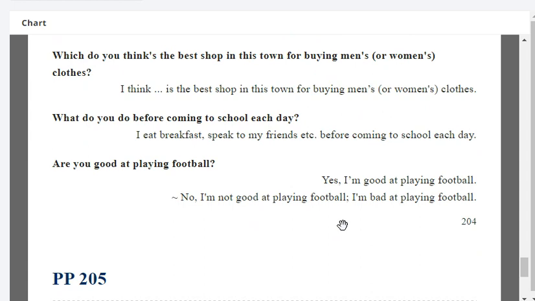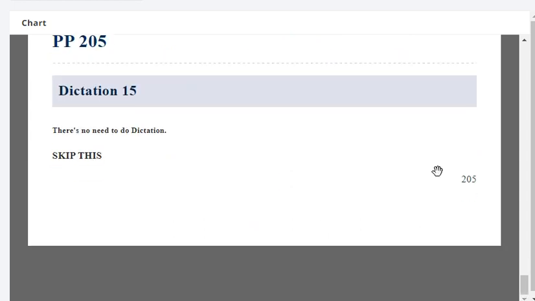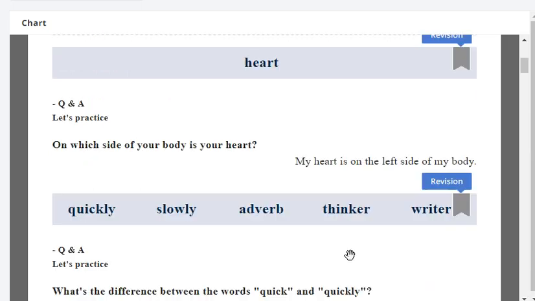Are you good at playing football? Yes, I'm good at playing football. No, I'm not. I'm bad at playing football. Very good. Okay, so that's the end of reading. Let's move on to the next part, revision. Okay, so let's start revision.